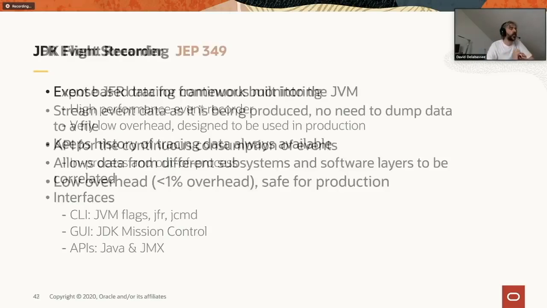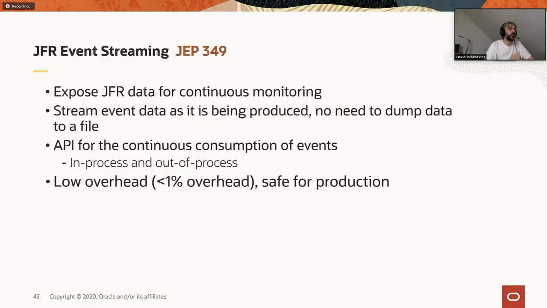Something that we're adding in JDK 14 is event streaming. Until now, the way you were using JFR was the following. You start the recording of your application, you use your application, then you stop the recording, you dump the content of the events to a repository, and then you process those events.